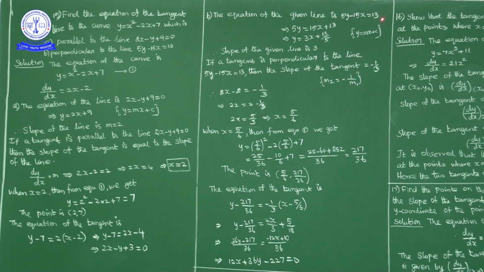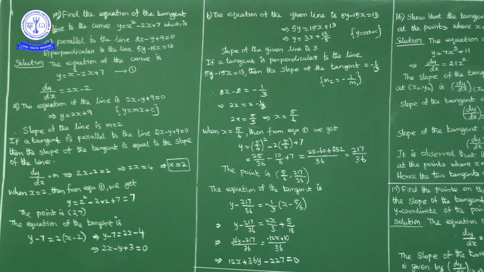Now write minus 15x on this side: 5y is equal to 15x plus 13. Divide by 5 on both sides. So what we get? y is equal to 15 by 5, that is 3x plus 13 upon 5. Now this line is in y is equal to mx plus c form. So what is the slope? The slope of the line is 3.